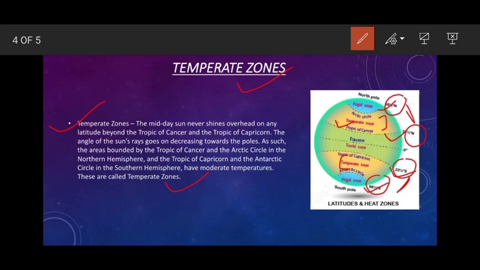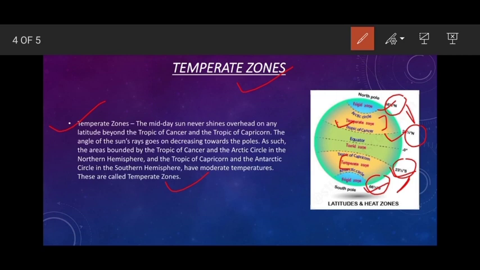Now about the sun rays, this area receives slanting sun rays. The sun does not shine overhead and its angle goes on decreasing as we move towards the pole. The temperature of this area is moderate, not the hottest and not extremely low.